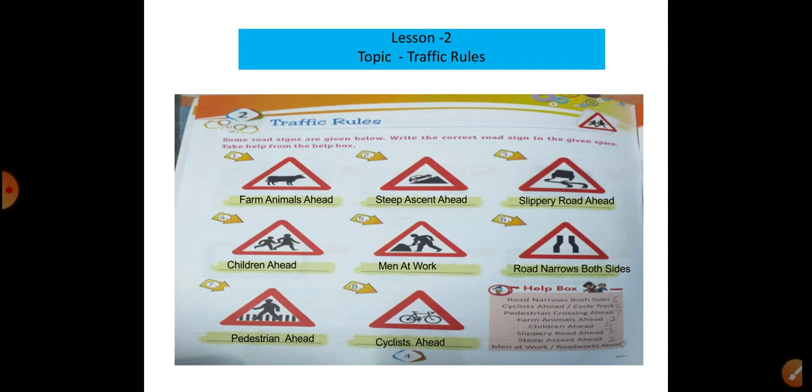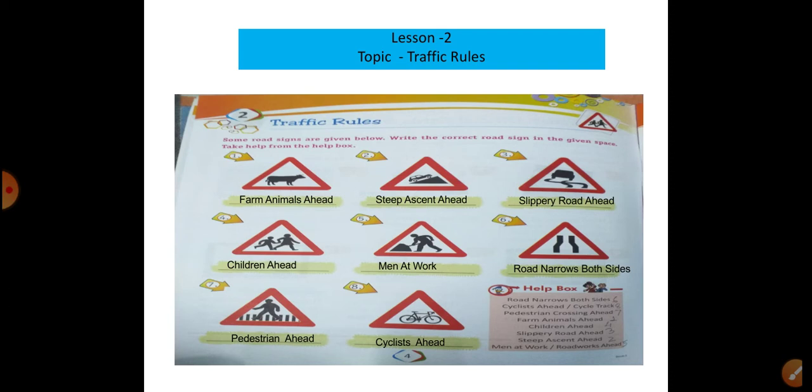Second picture, you will see here, steep ascent ahead. See and observe. Next picture, slippery road ahead. Information is given by the picture. See the options here. Next is children ahead, nearby school. Have you seen? Next you will see men at work, roadside work. Next you will see road narrow on both sides.